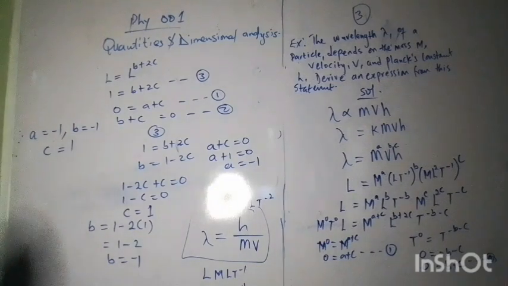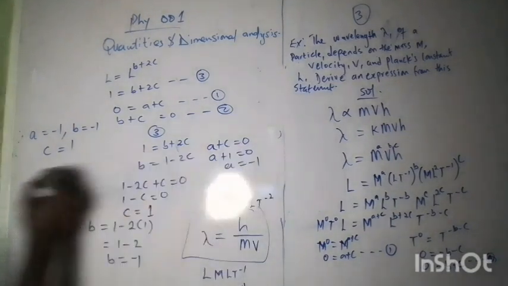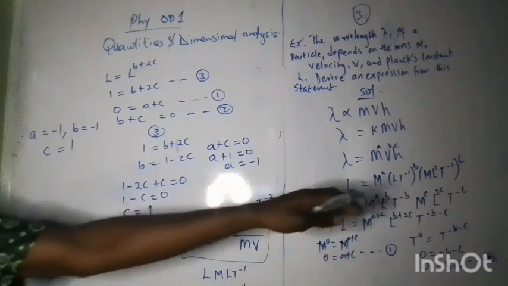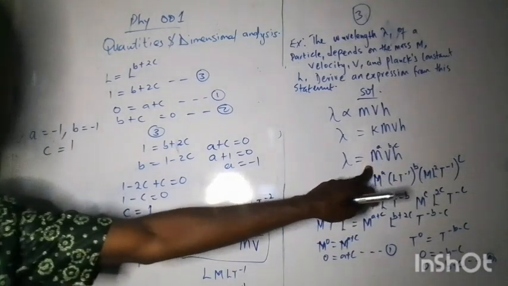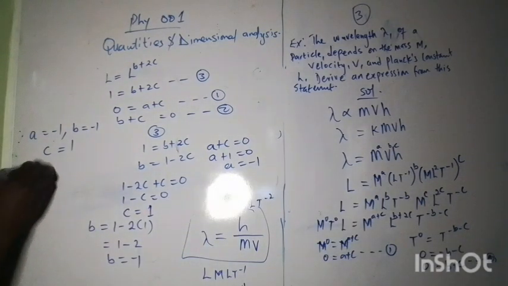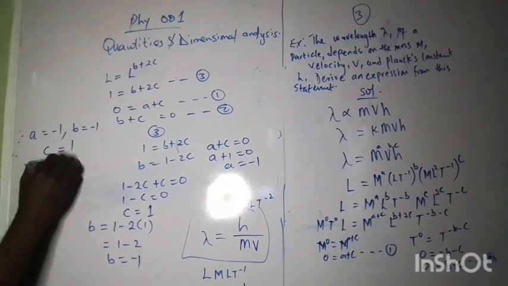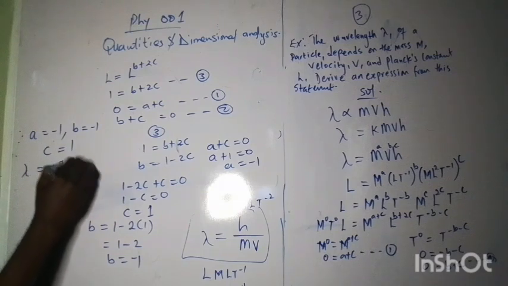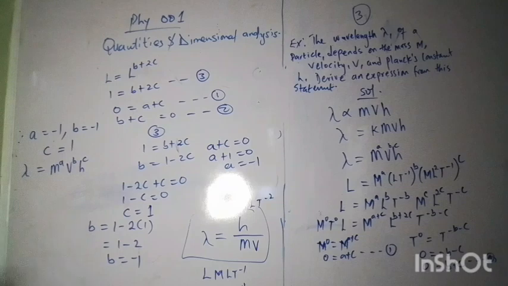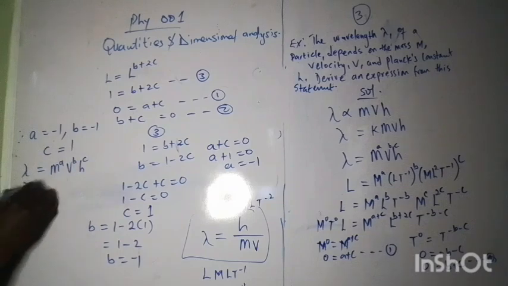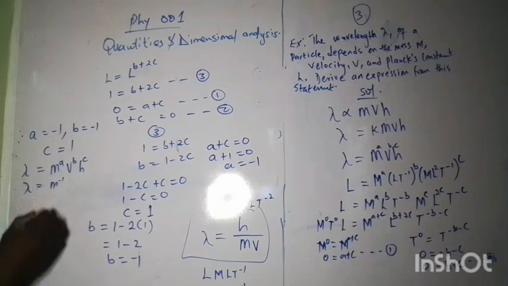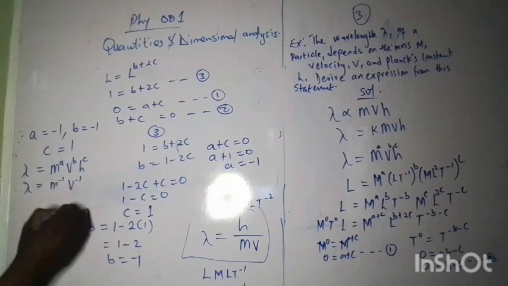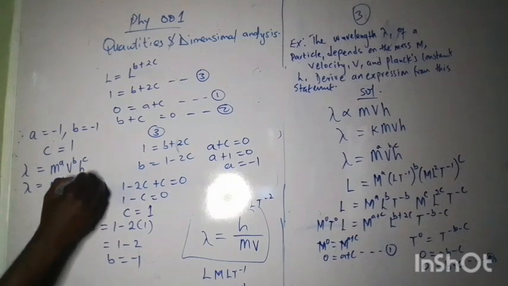So what are we using them for? We have to rewrite our expression, which is here. This equals n raised to the power a, b raised to the power b, and h raised to the power c. And put it. So that is n raised to the power minus 1, b raised to the power minus 1, and h raised to the power 1.